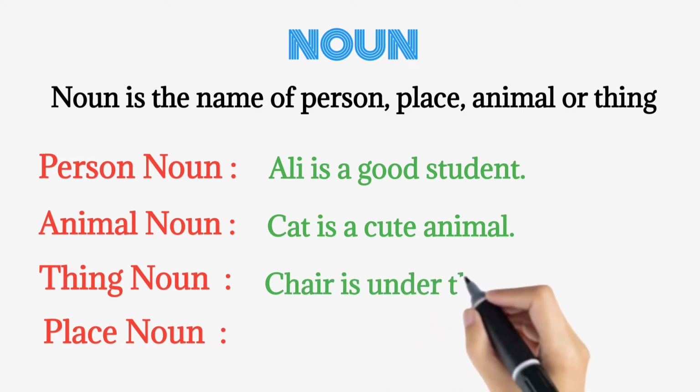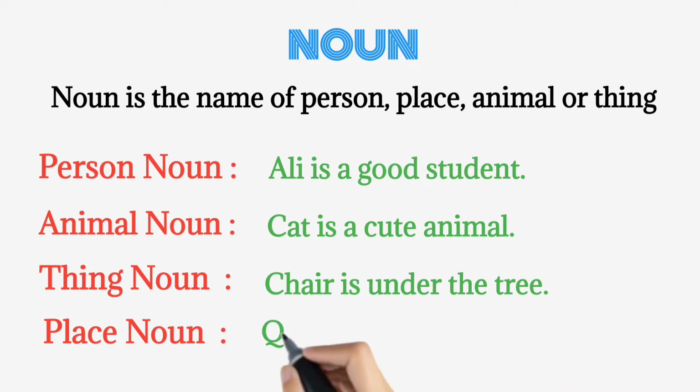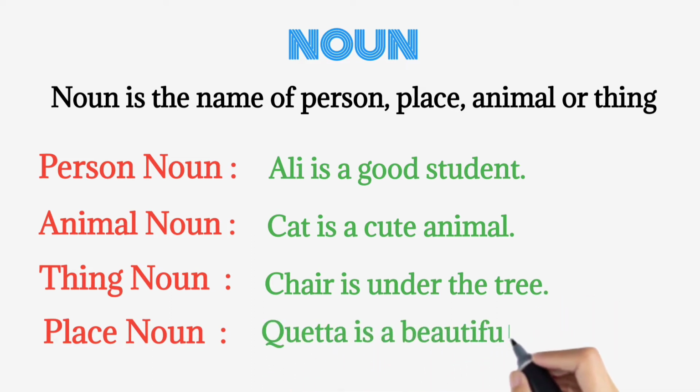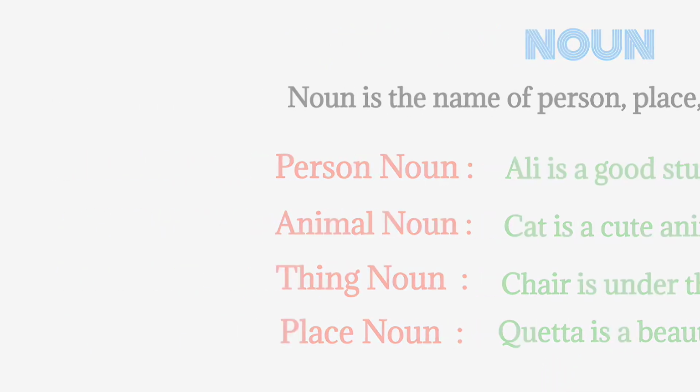Thing noun. Chair is under the tree. What's under the tree? There's a thing. Chair. Quetta is a beautiful city. What's beautiful? Quetta. And it's a place.